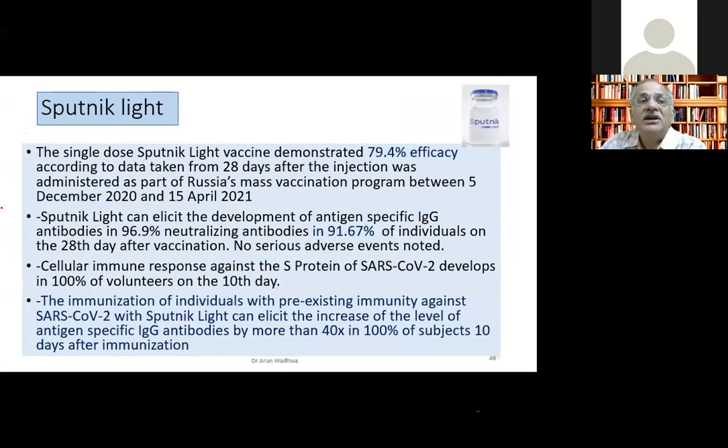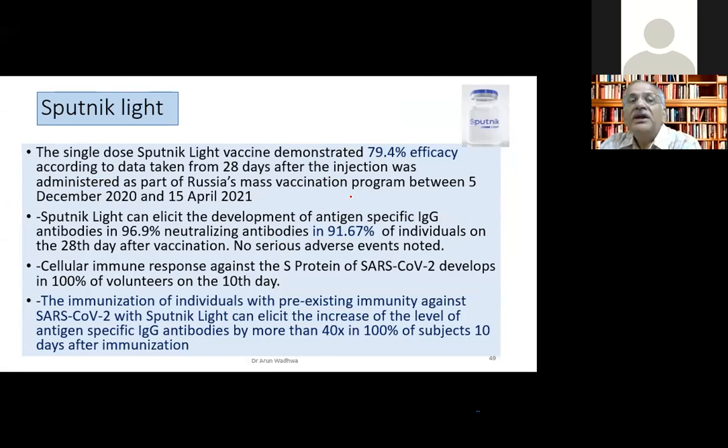And this is the third kind of Sputnik vaccine. It's called Sputnik Light. It is nothing but the Sputnik 5, the first dose only. And why did this come into being? Because they found after giving the first dose, the efficacy was 79.4%, which is very similar to the J&J vaccine. And neutralizing antibodies were present in 91.67%. So seroconversion happened in 91.67%. And cellular response, the T cell response, was seen in 100% of the volunteers on day 10.